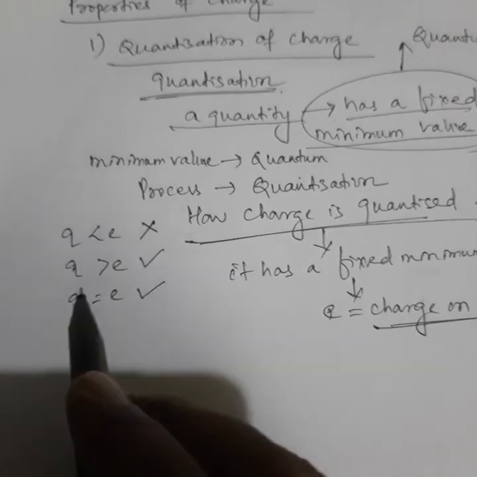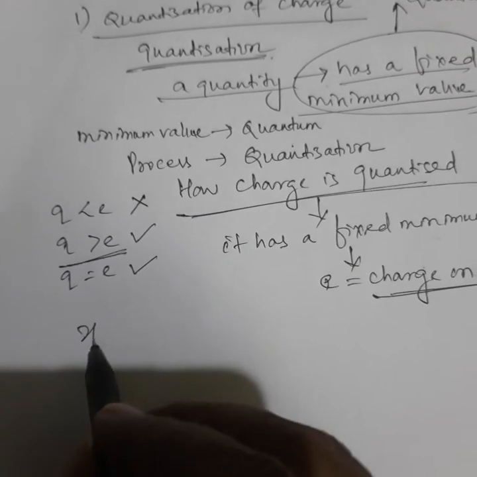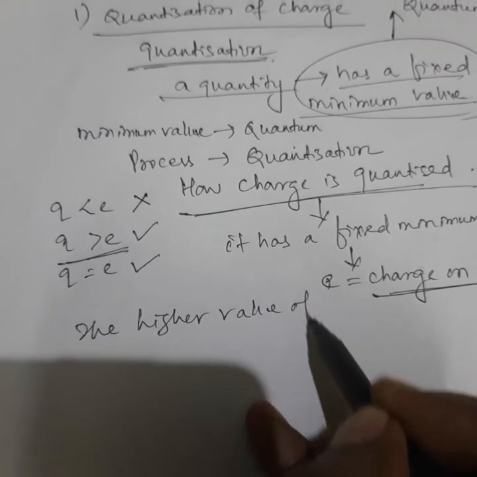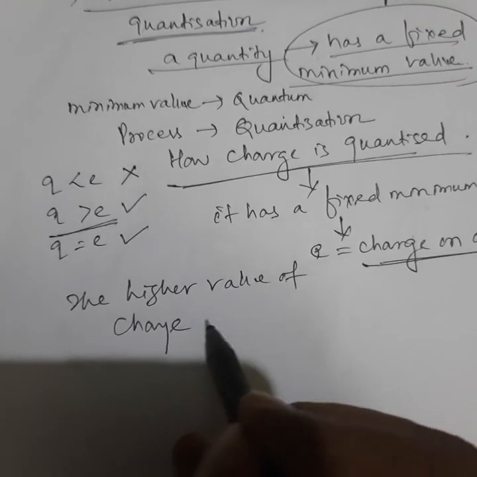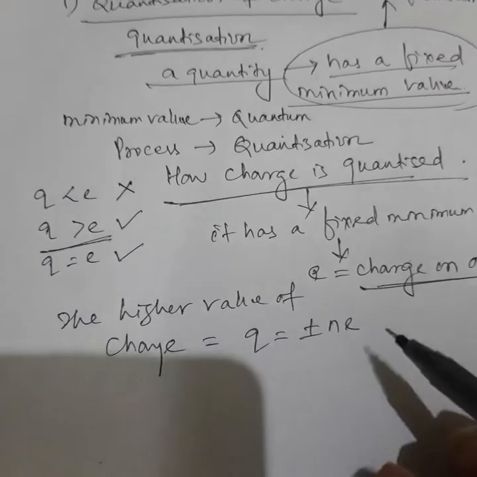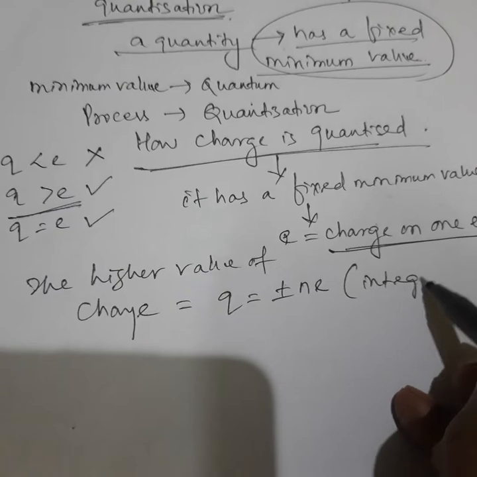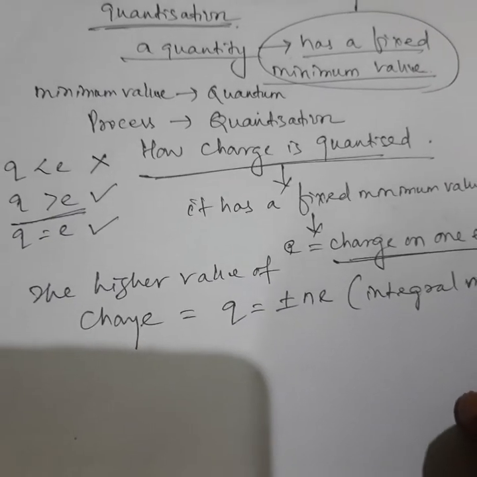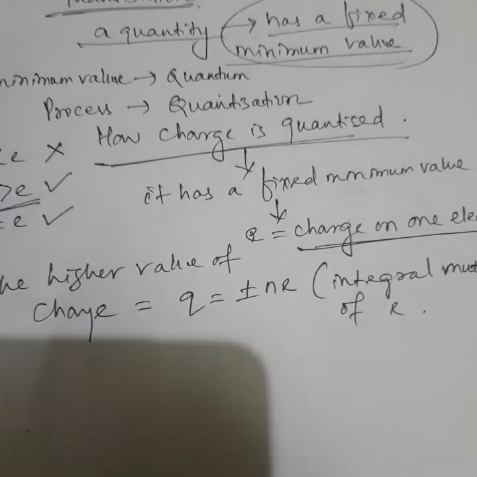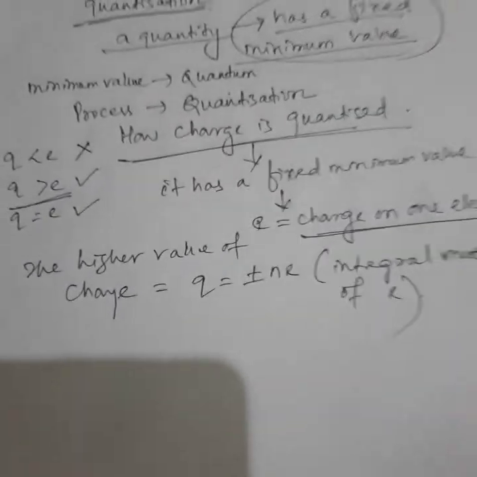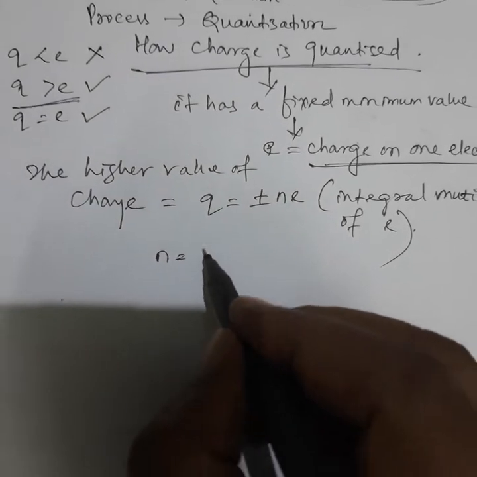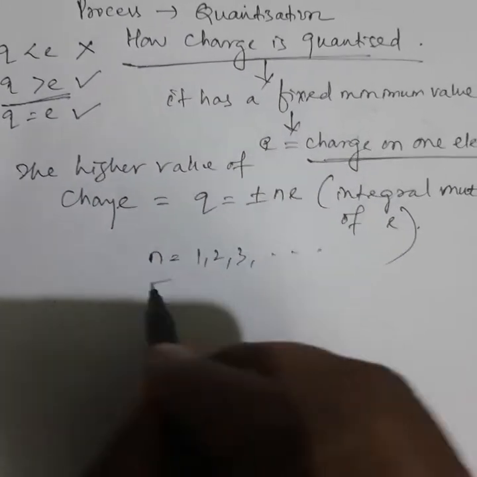If Q greater than e is possible, then the higher value of charge is Q equal to plus or minus ne, an integral multiple of e, and n is an integer: 1, 2, 3, like this.